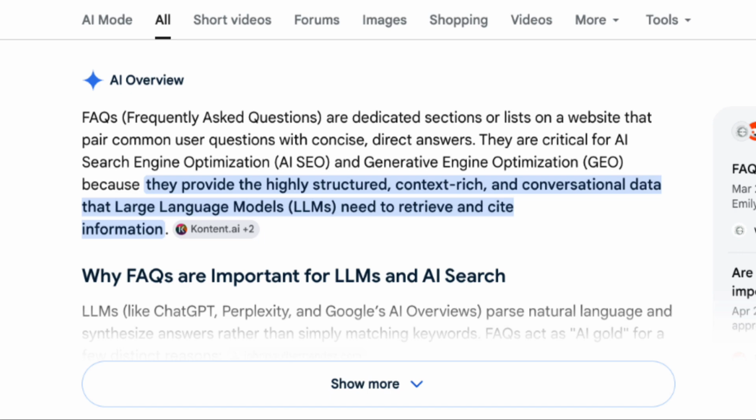The reason why this is important is because FAQs are dedicated sections or lists on websites that pair user questions with concise answers. Because we're listening to how our customers are talking to their customers on the phone, this can give us an opportunity to provide users with highly structured, context-rich, and conversational data that LLMs love. On every website, you've probably seen FAQs, but it's important that you're doing this on an ongoing basis.